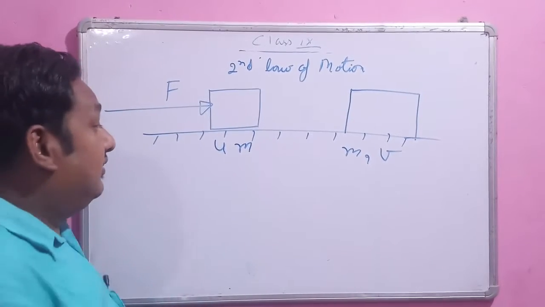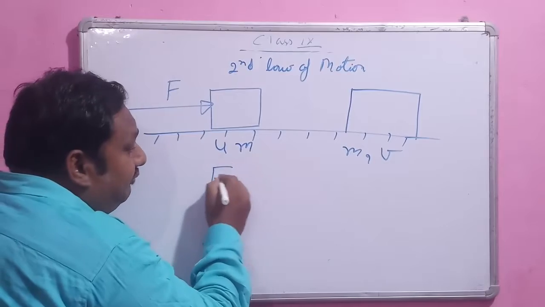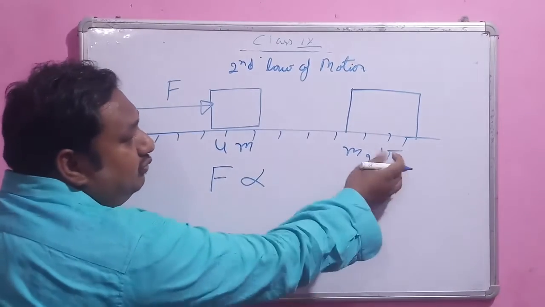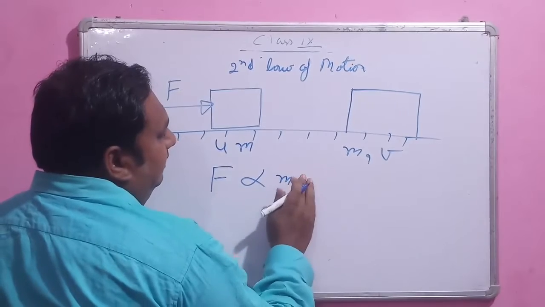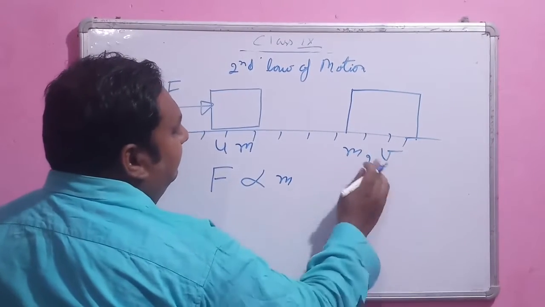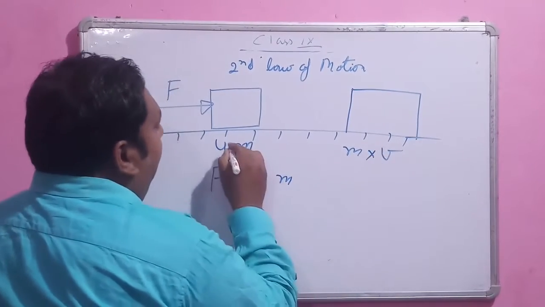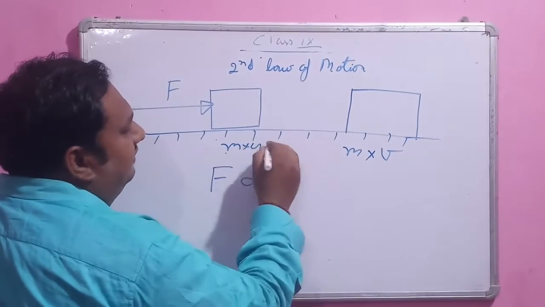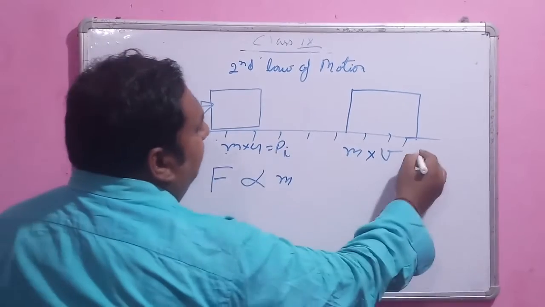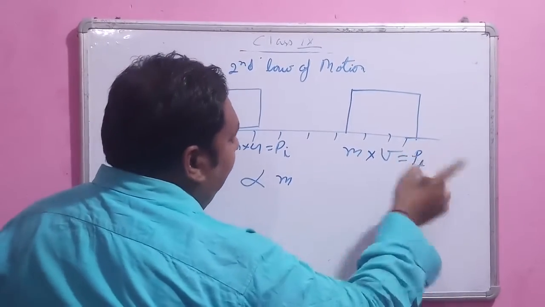That means force is directly proportional to the change of momentum. How much change of momentum? That is the final momentum minus the initial momentum: mv is the final momentum and mu is the initial momentum.